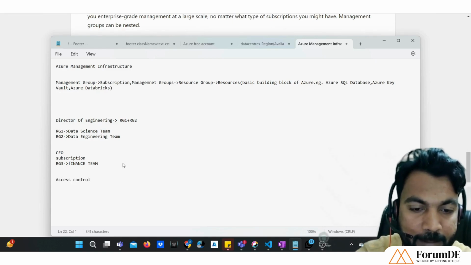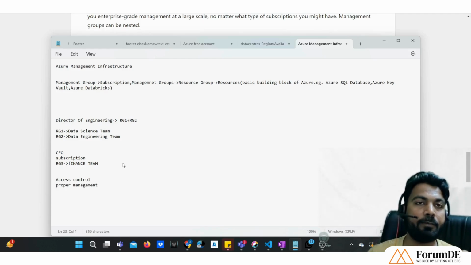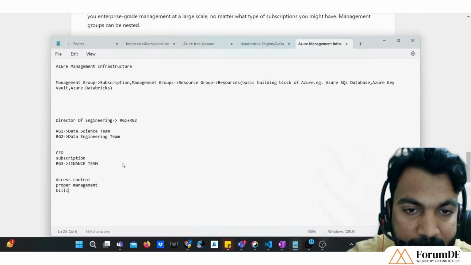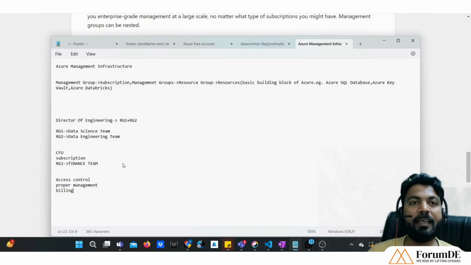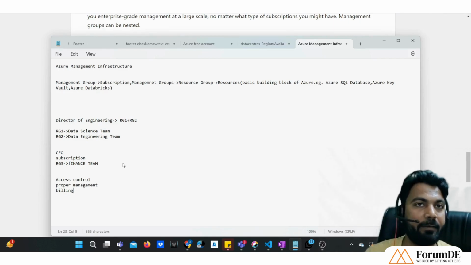The second thing is proper management, so that different teams have different resource groups or different subscriptions. And the other important thing is billing: to keep track of billing, that is, which department is consuming how much money for their work. Also, we create different resource groups or different subscriptions or different management groups.